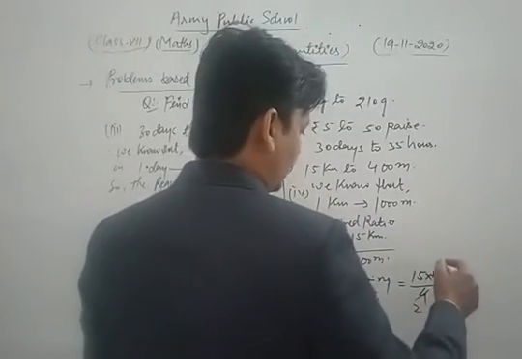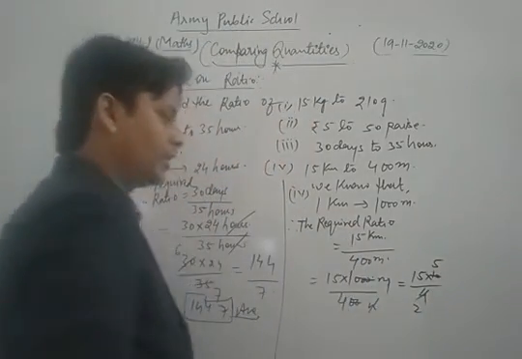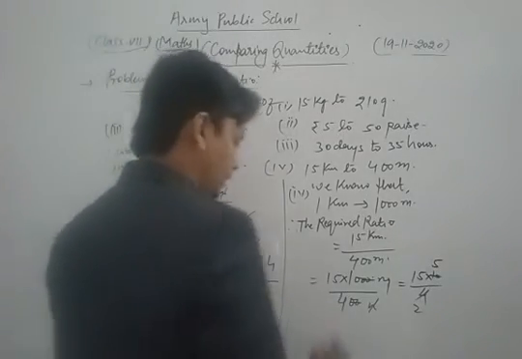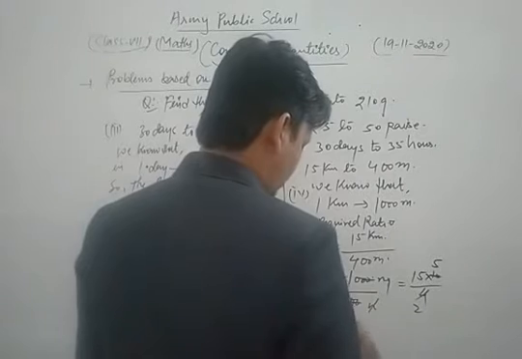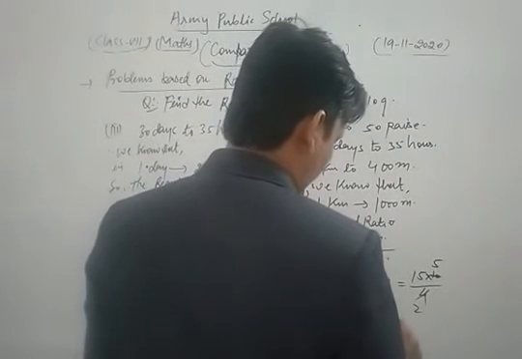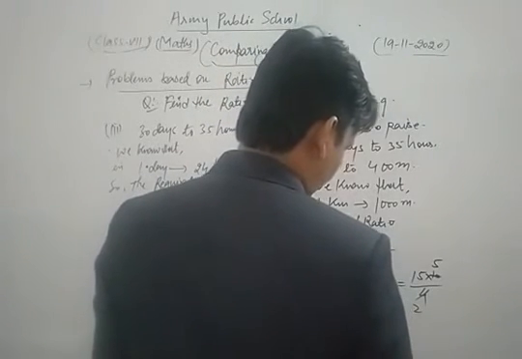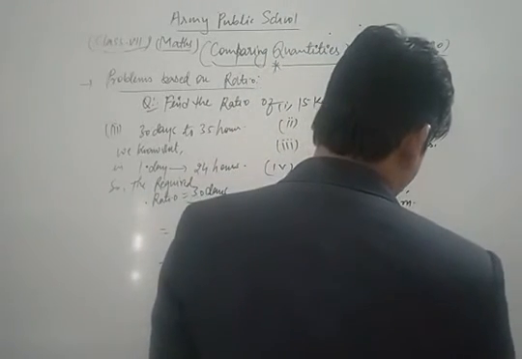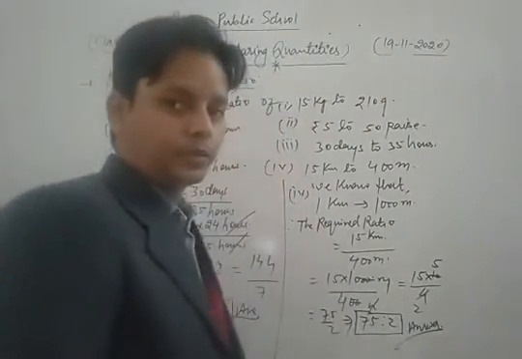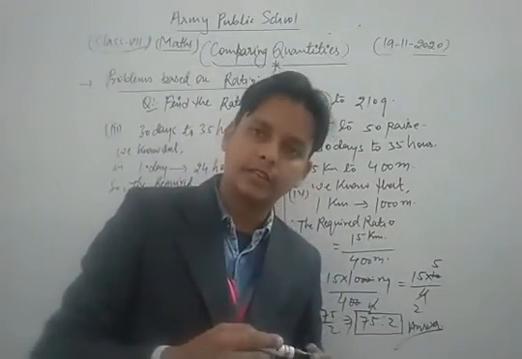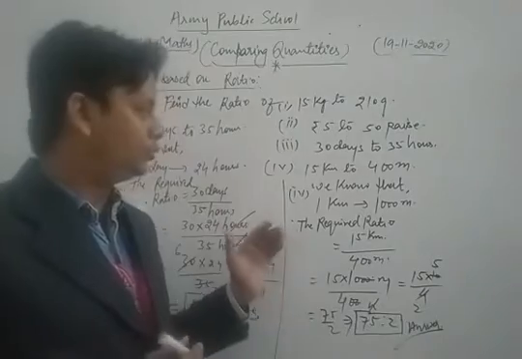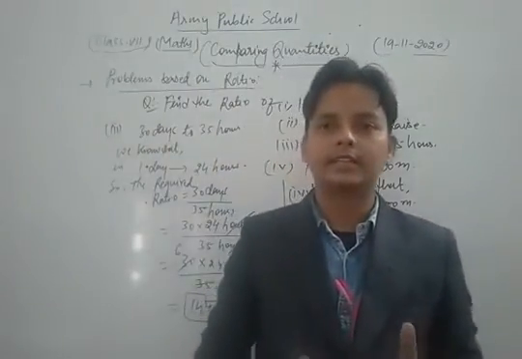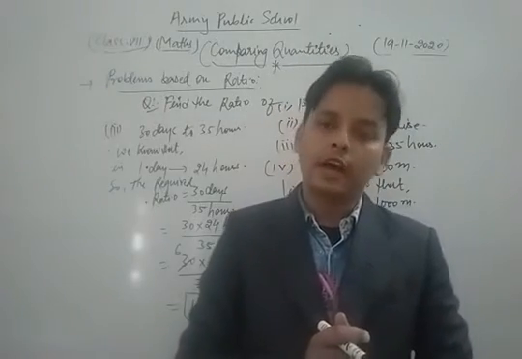2 2s are 4, 2 5s are 10. Now 15 5s are, dear friends, 75. So we get 75 upon 2. That is the required ratio, 75 ratio 2. This is our required solution of the given question. Thus dear students, in this way you can solve each and every question of your NCERT exercise based on ratios.